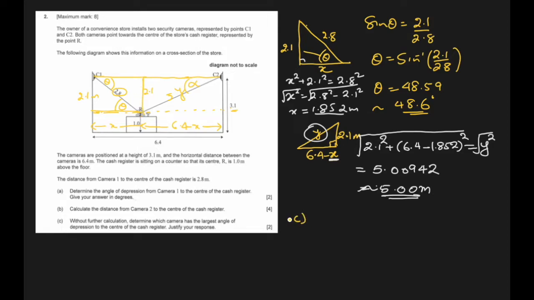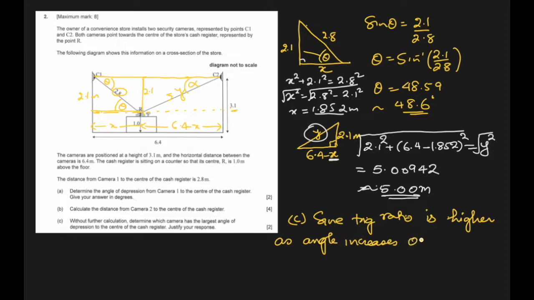Okay, so for this we should know that the trig ratio, we write trig ratio, not theta, because theta will indicate this one. The trig ratio is higher as the angle increases. As the angle increases from 0 to pi by 2, or 90 degrees, the sine also increases.